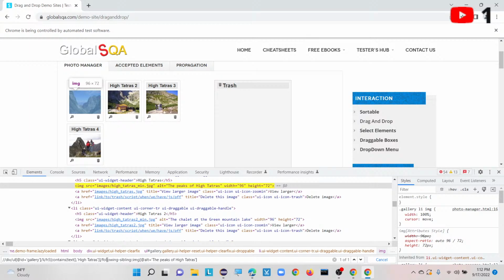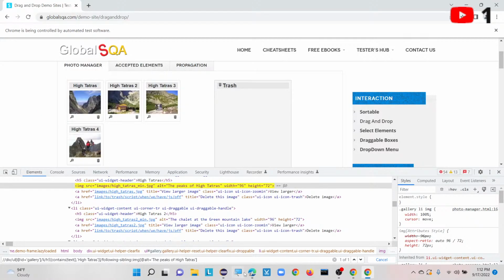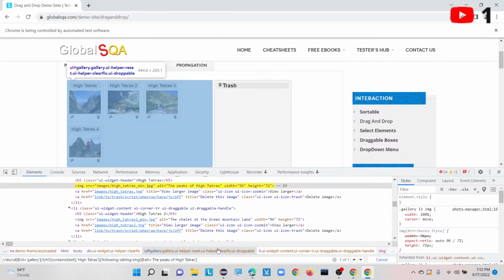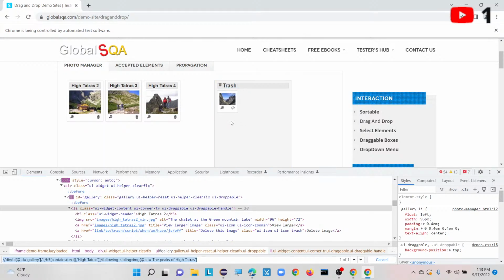See, now it is highlighting, right? Now it is correctly matching. In this way we need to filter all the XPaths. So now this is our actual XPath. I will do it like this.